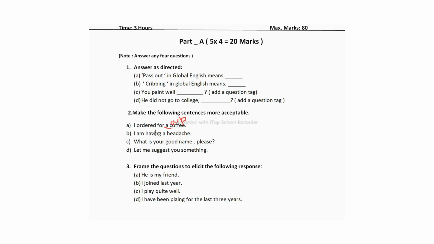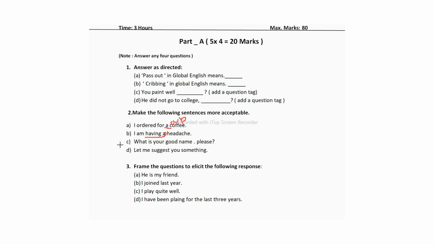I ordered for a cup of coffee. Now this sentence becomes acceptable. Now the second one is I am having a headache. So here students, this sentence is wrong because having means owning something. We cannot own a headache, right? So we have to write I have a headache. I have a headache.